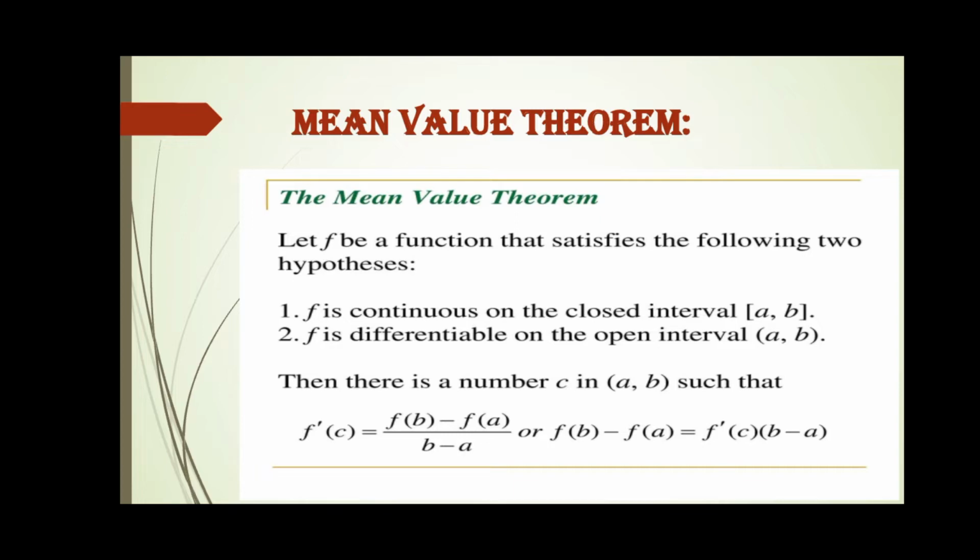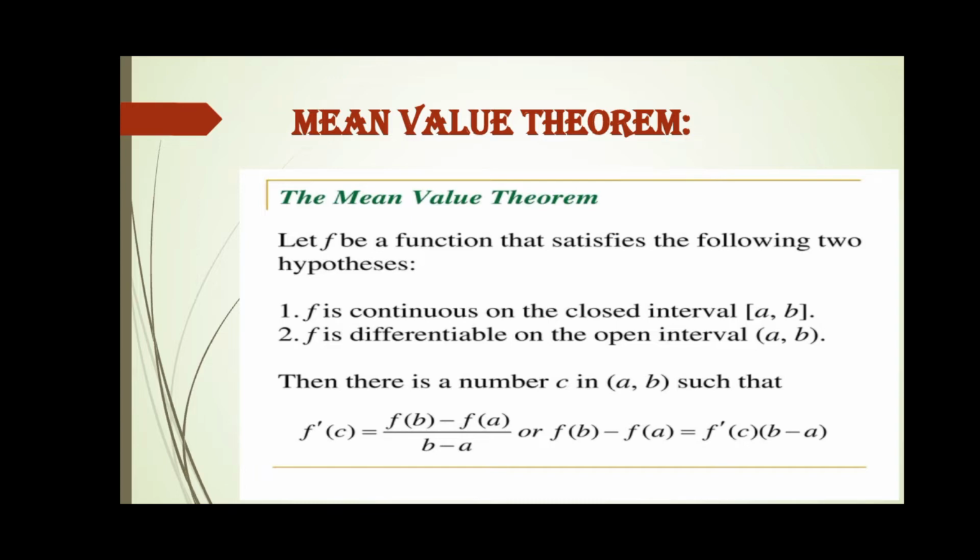So the first condition is that f is continuous on the closed interval. Remember, the closed interval is the interval where the values given in the interval are included. It means the values in between the 2 points a and b, and also the 2 points a and b, are included. Whereas in the open interval, the values a and b are not included, but the values in between a and b are included. So this is the concept of closed interval and open interval.